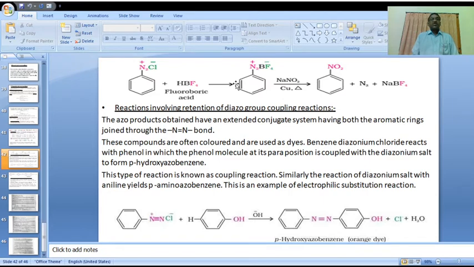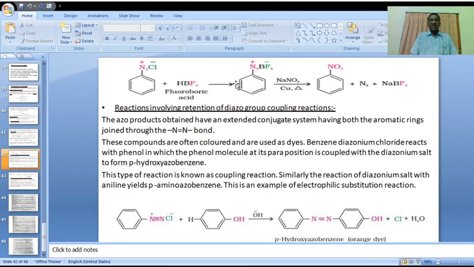Now let us go to another, second type of reactions. Just now we discussed replacement reactions, in which there is breakage of the diazo group, removing it from benzene. But here the second type of reactions involves retention of the diazo group: coupling reactions.